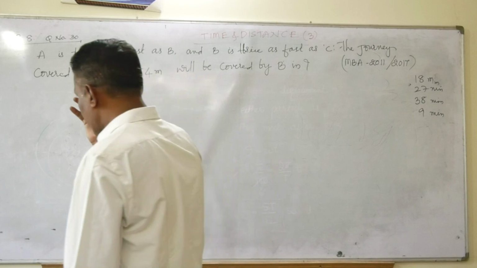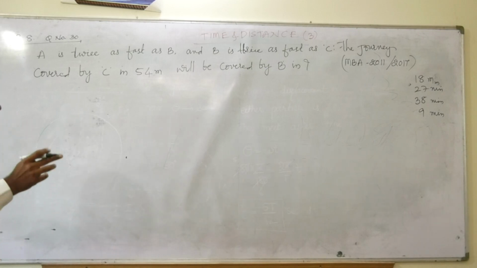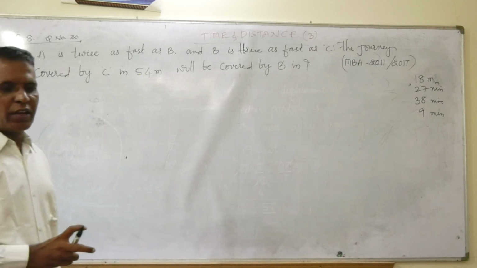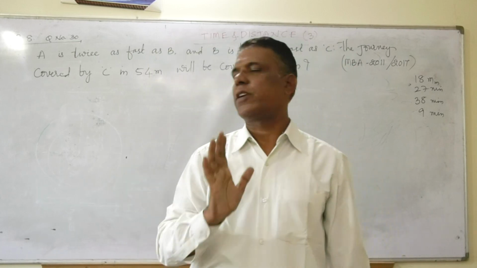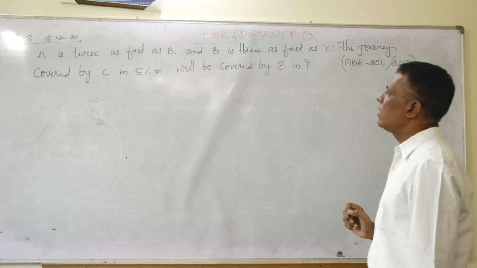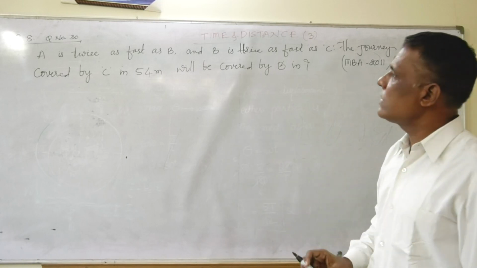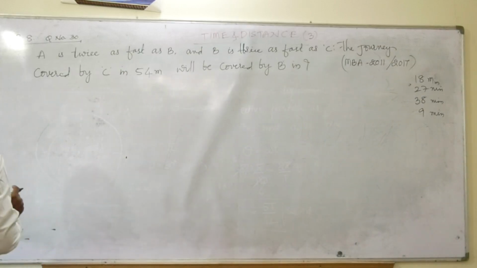This question we can solve on the concept which we discussed yesterday. If the distance is constant, friends, just read the question very carefully. In this question, distance is constant. If distance is constant, then the relation between speed and time is inversely proportional.